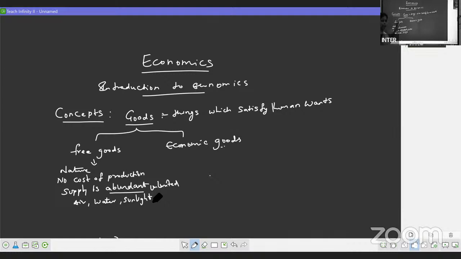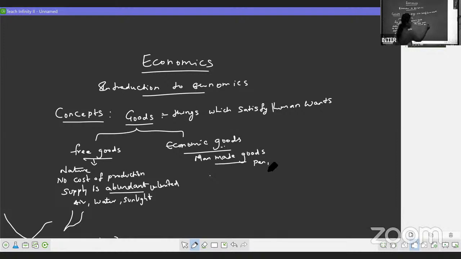So this way we have the free goods section. Now coming to economic goods. Economic goods are man-made goods. Man-made goods means when free goods are not satisfying human wants, we use free goods and make the goods which will satisfy our wants. So that's what we call man-made goods. Like this pen, then we have cars, books. So all these come under economic goods.